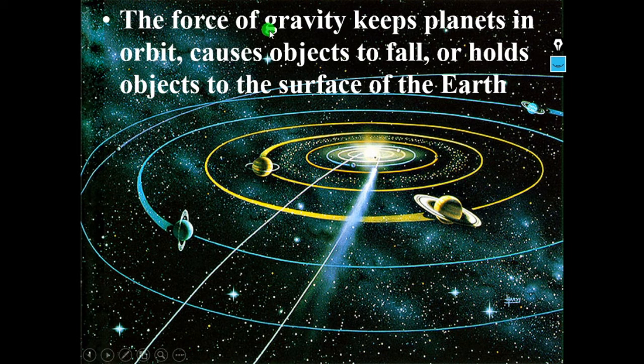And also one more important activity of gravity is that it keeps planets moving in their orbits. Because of the gravitational pull of the sun, the planets are not bombarding one another, but instead they are maintaining their own orbits so that they are moving around the sun. They are not falling onto the sun, they are not falling onto one another, and they are not thrown away into space, but they are maintaining their orbits because of the gravity attracted by the sun.